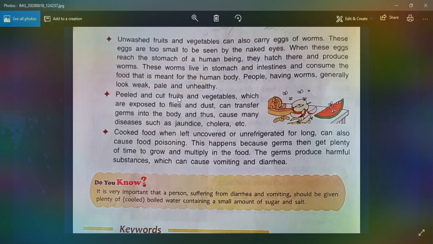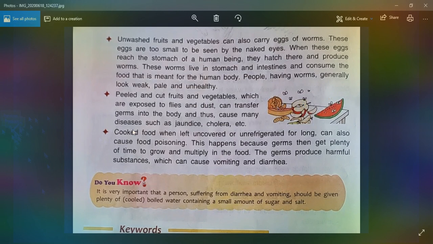Peeled and cut fruits and vegetables which are exposed to flies and dust can transfer germs into the body and thus cause many diseases such as jaundice, cholera, etc. We should always cover our food. You see the picture given here. These foods are not covered, they are uncovered, so germs are flying on the food, on the cut fruits.